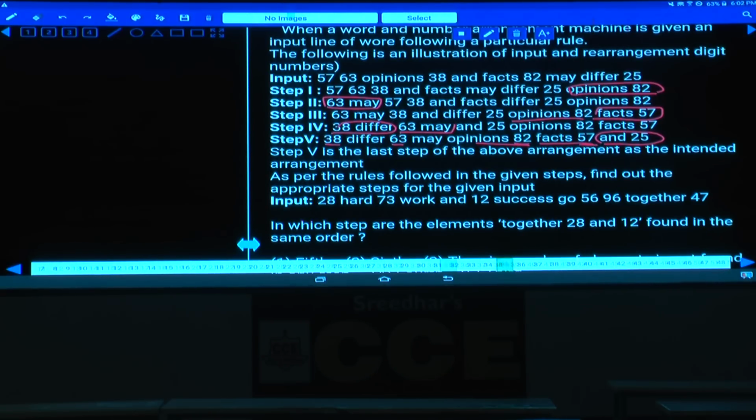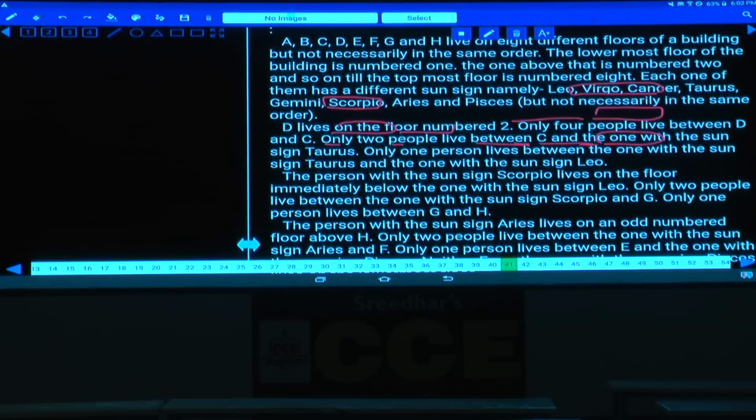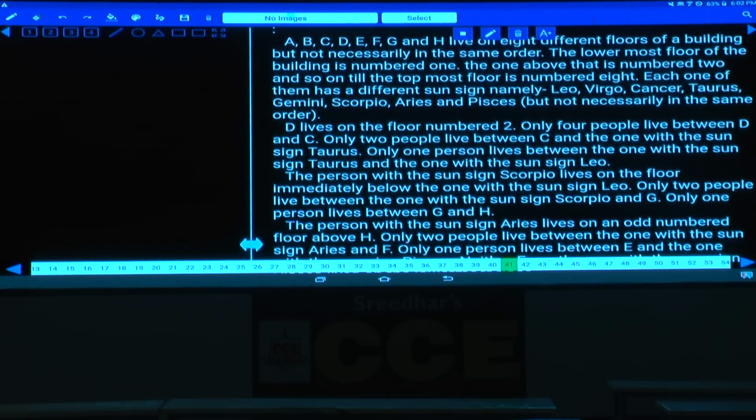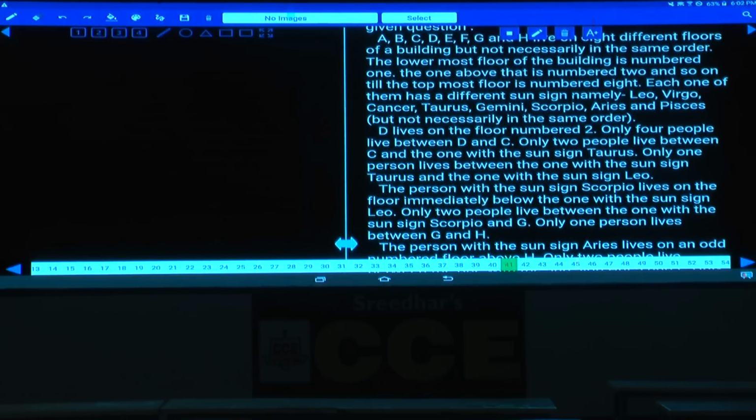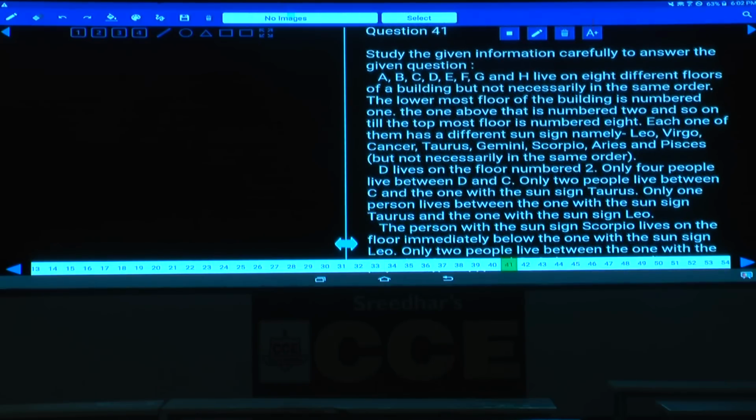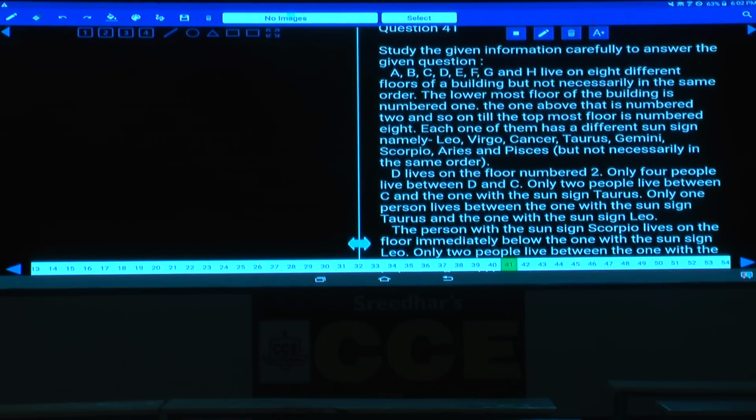After this 40, then question numbers 41 to 45. Now in this question numbers 41 to 45, what is the information here? 8 persons A, B, C, D, E, F, G and H live on 8 different floors of a building, but not necessarily in the same order. The lowermost floor of the building is number 1, the one above that is number 2, and so on.